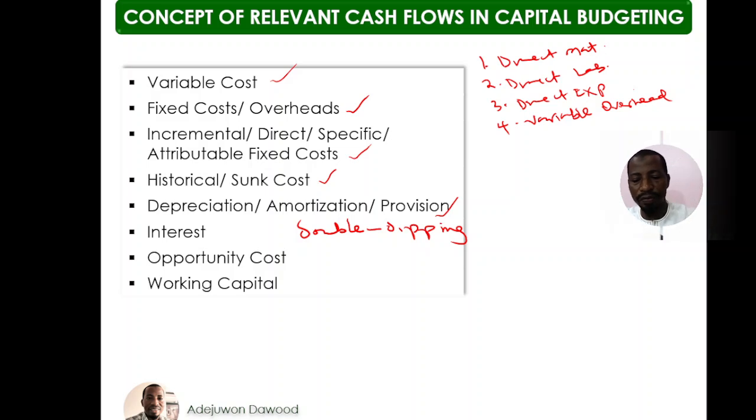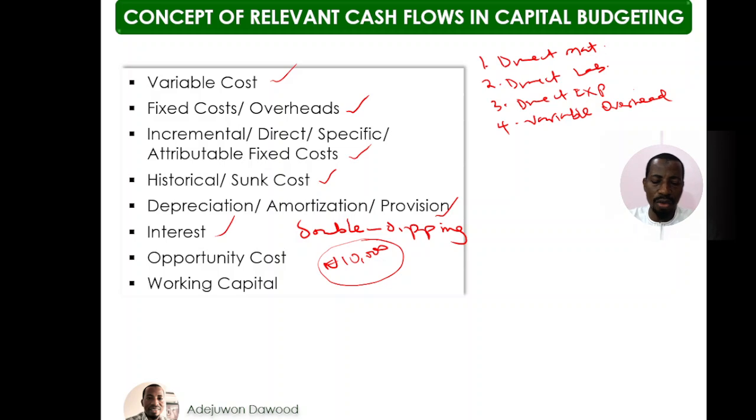Double dipping means the treatment of something twice. So when you see, say for example, you are given interest of 10,000 naira, this interest of 10,000 naira is irrelevant because the cost of capital you want to use to discount the future cash flows of the project already included interest. So when you now consider this absolute amount of interest, it means that you are treating interest twice. So whenever you see interest in a question, please ignore it, it is irrelevant.